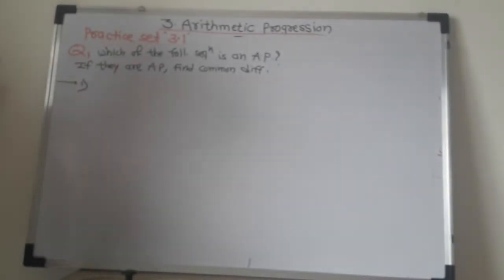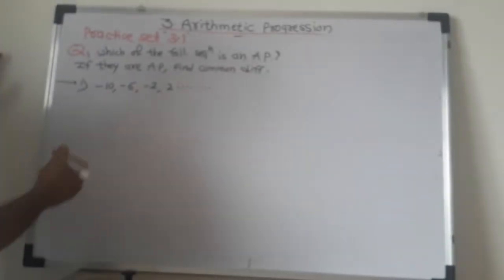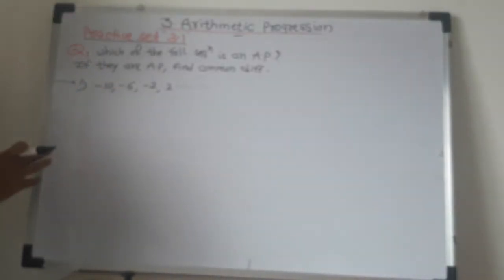This is the question. One sum I will take here: minus 10, minus 6, minus 2, 2. From the practice set, I took one sum in order to understand the method.